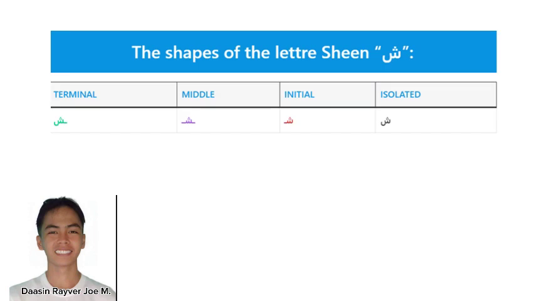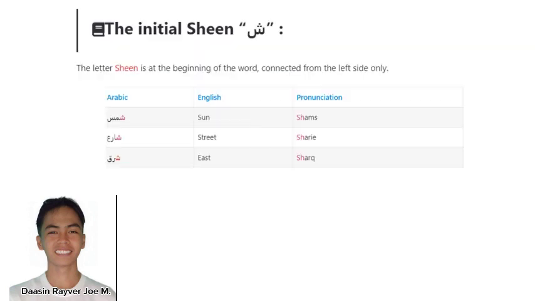Next letter we have is Shin. Shin is a light letter, and here it's isolated, initial, middle, and terminal shape. For the initial Shin we have sun, which is pronounced Shamas. We have street, which is pronounced Shari. And we have east, which is pronounced Shar.